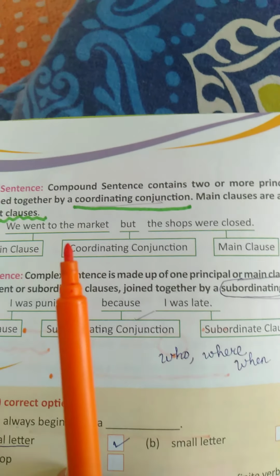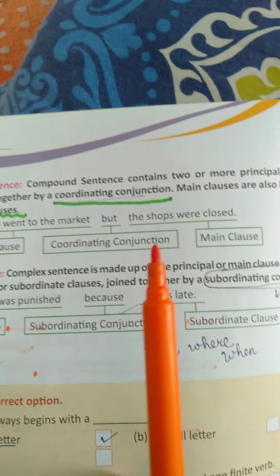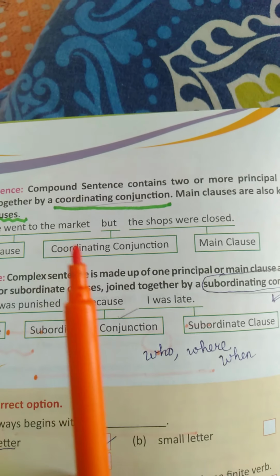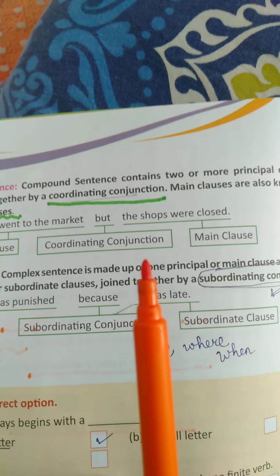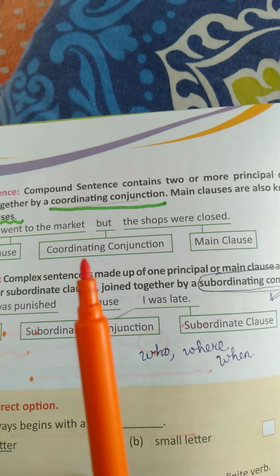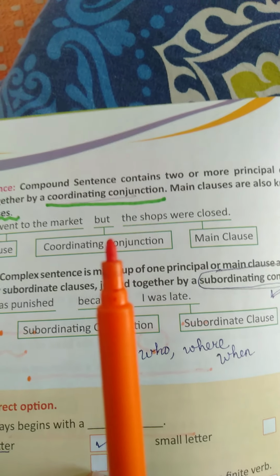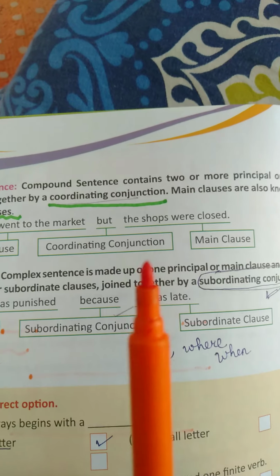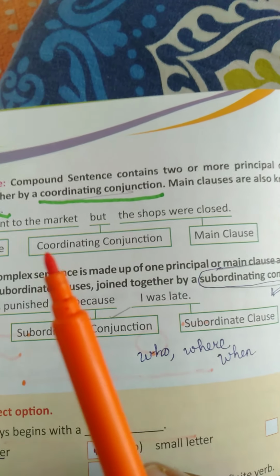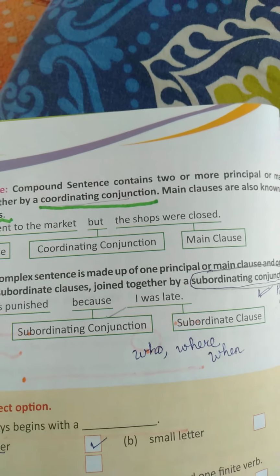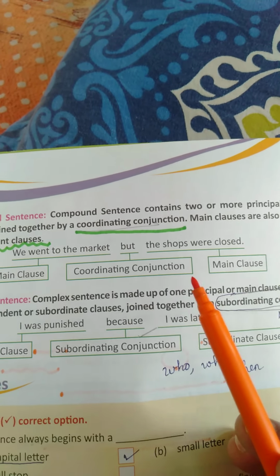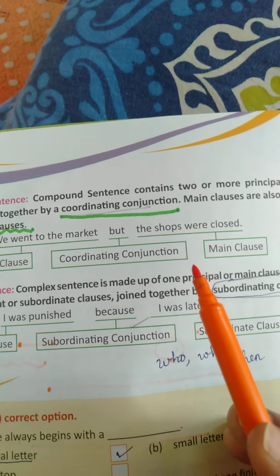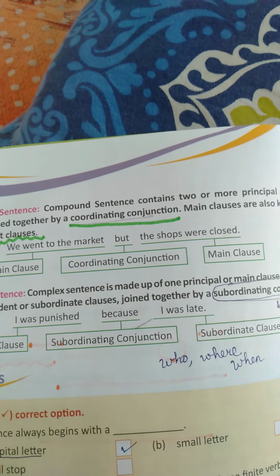Now these two main clauses are joined together by a coordinating conjunction. You are supposed to learn the coordinating conjunctions. I'm going to tell you, and you are supposed to write them in your notebooks. Gradually, as you learn them, it is going to be very easy for you to find out which sentence is a compound sentence, because this is your base.